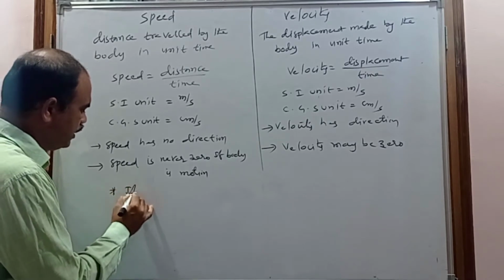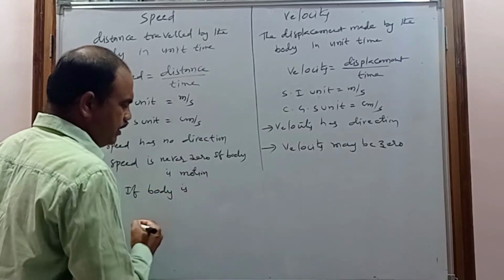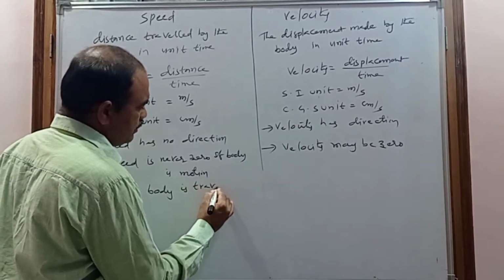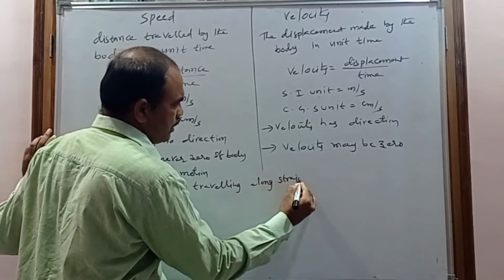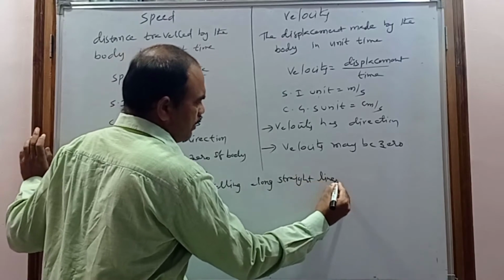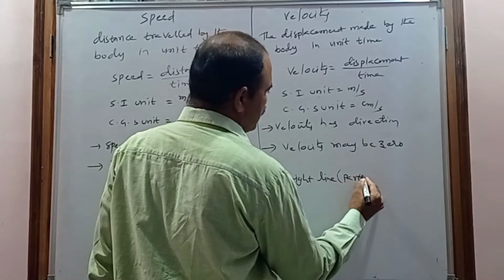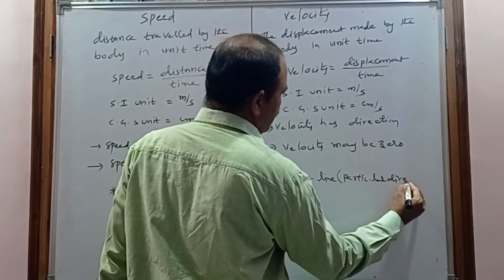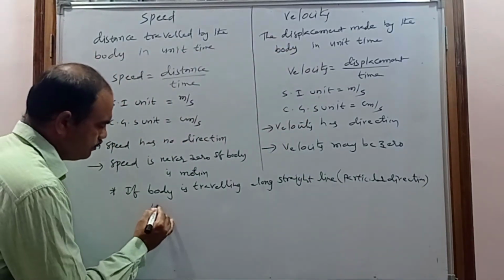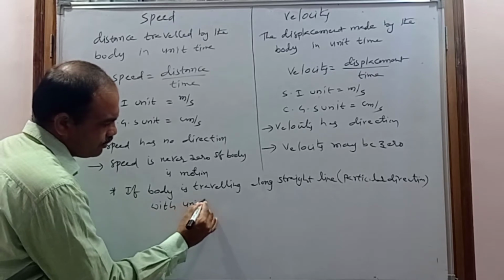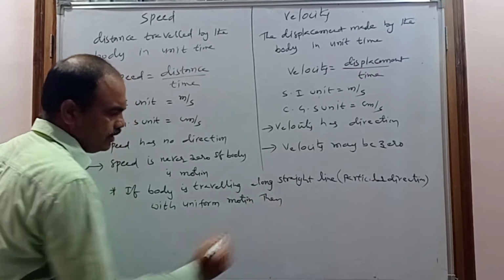So if the body is traveling along a straight line, in a particular direction, with uniform motion, then the distance equals the displacement, as long as the body does not return to its initial position.